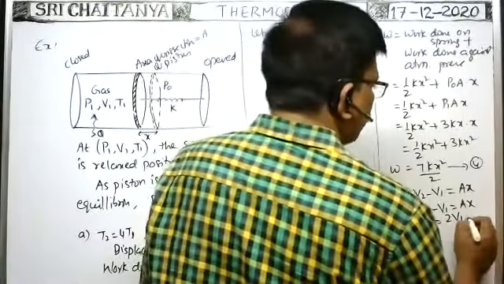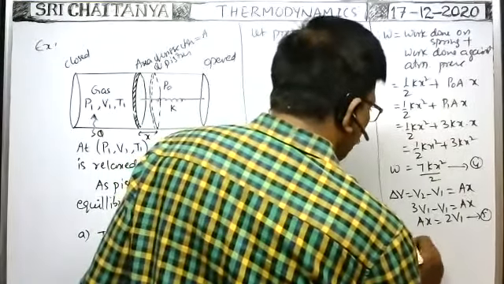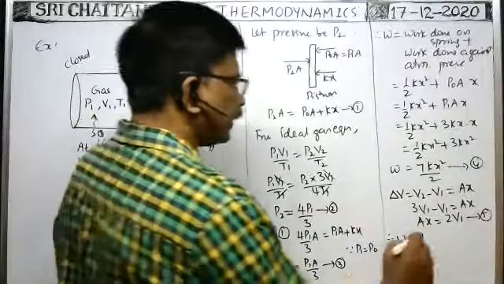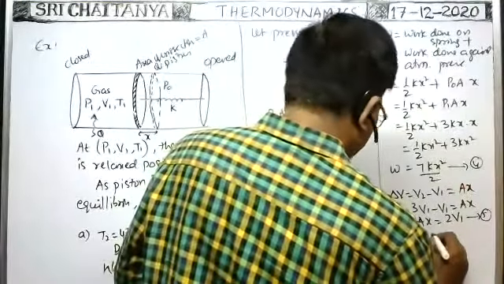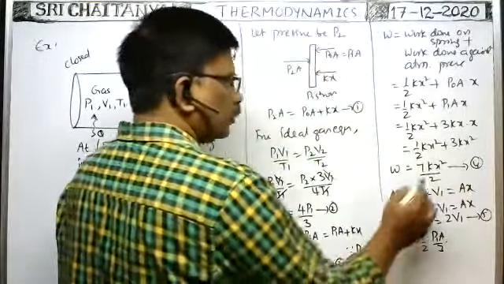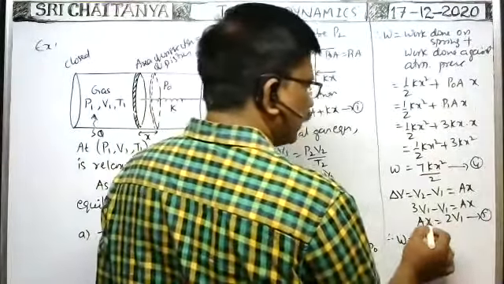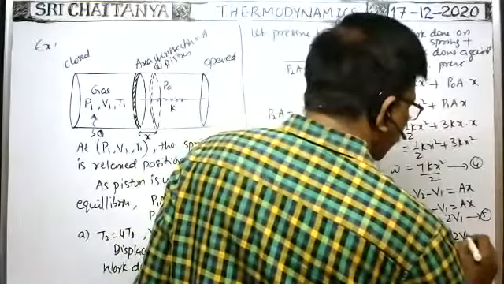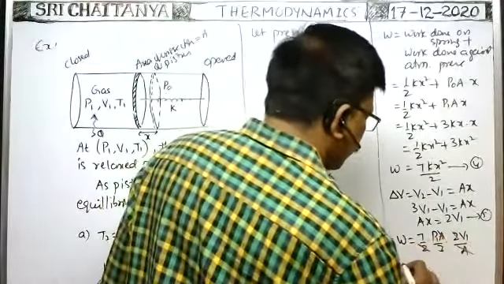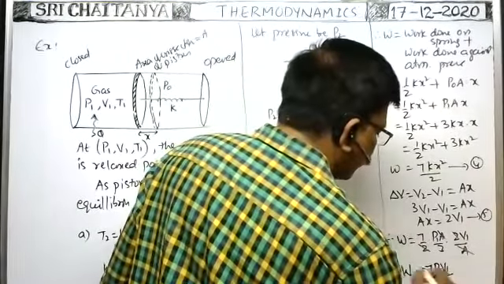Now we substitute this value. From this, W is equal to 7 by 2. From this formula, instead of one kx, you write P1A by 3, and one more x is there. Instead of x, we write 2V1 by A. Here this A cancels, the 2 cancels. Therefore, work done is equal to 7 P1 V1 by 3.